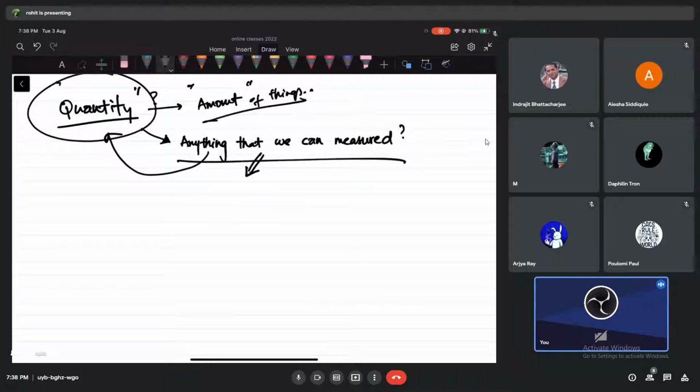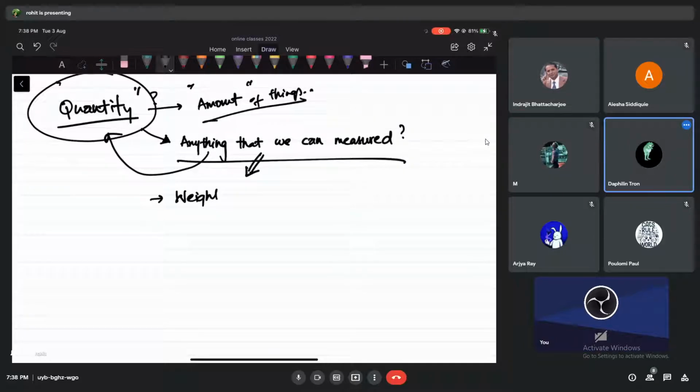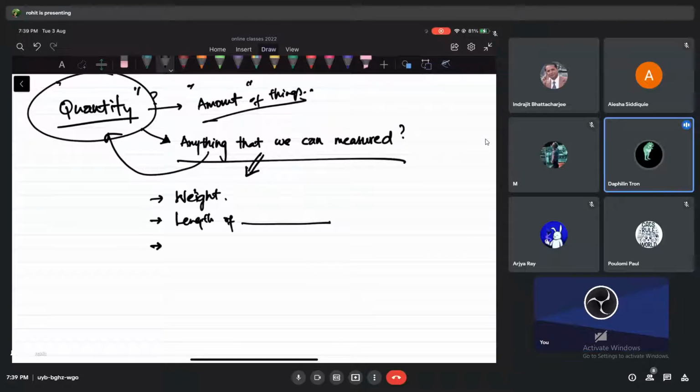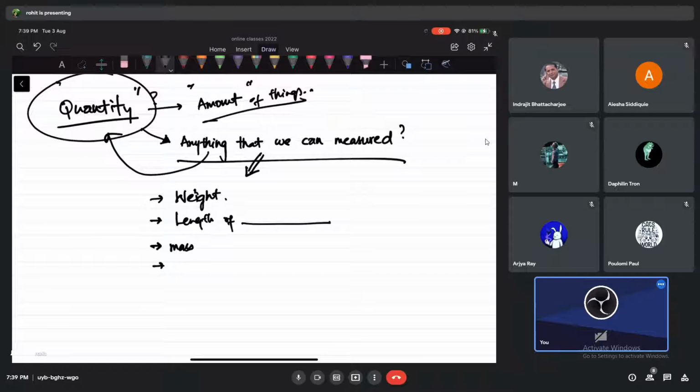Yes, waiting, guys. Weight. So we can measure any example? Yes, examples. Weight. The length of, length of anything, right? Okay, fine. Mass, yes, mass of this table maybe, or maybe your mass, my mass, anything, right? Anything else? Yes, more, we have more, not only this, we can measure many things.